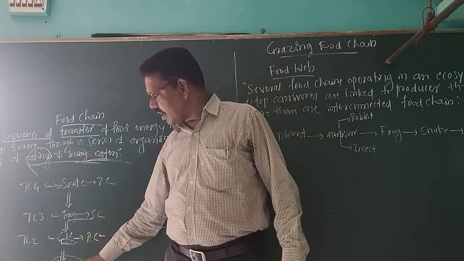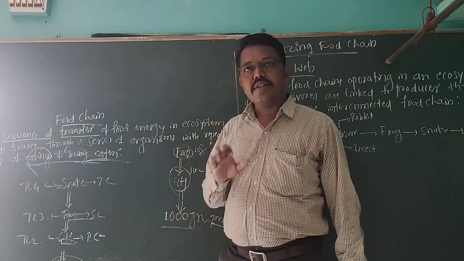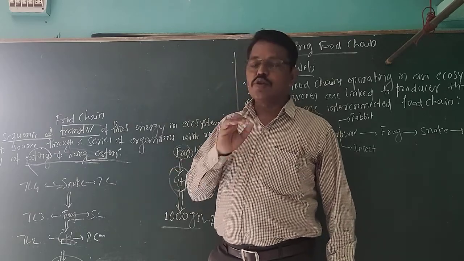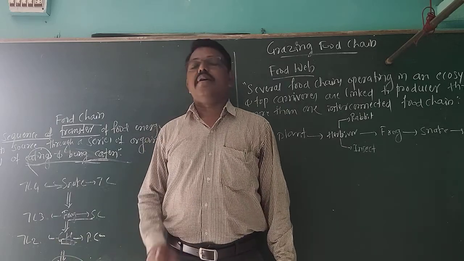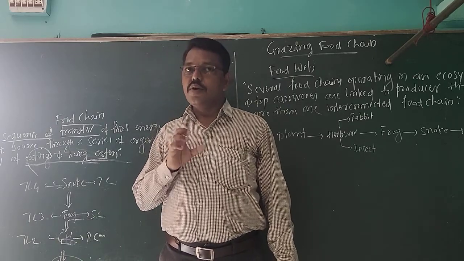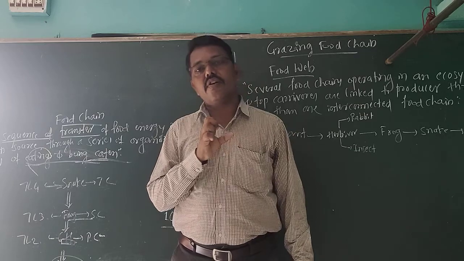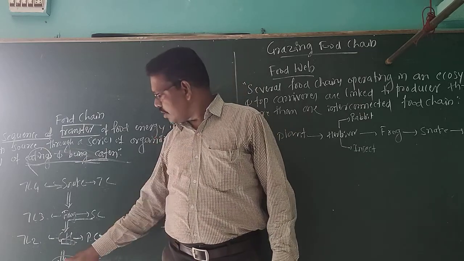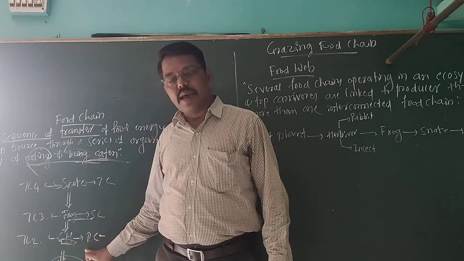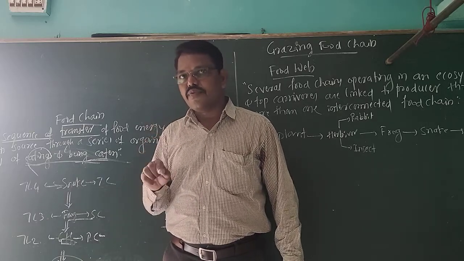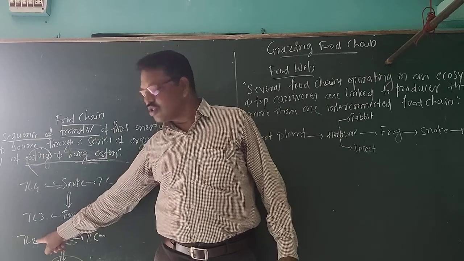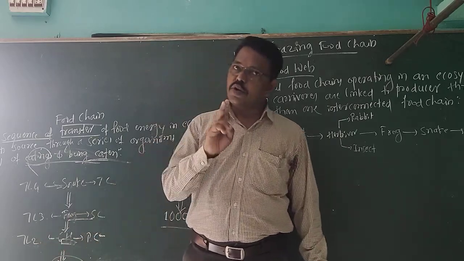I want to repeat once again. Those plants which are the base of an ecosystem are called producers. These are placed in trophic level 1. Then herbivores which directly feed on the producers are called primary consumer, or you can give another alphabet, C1, consumer first. Hence those herbivores are placed in trophic level 2.